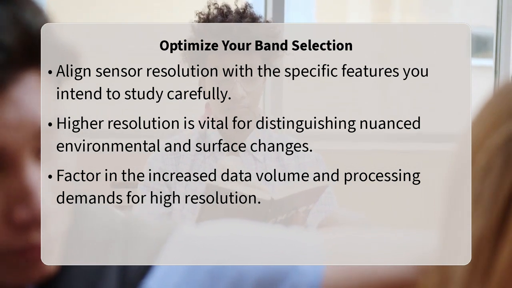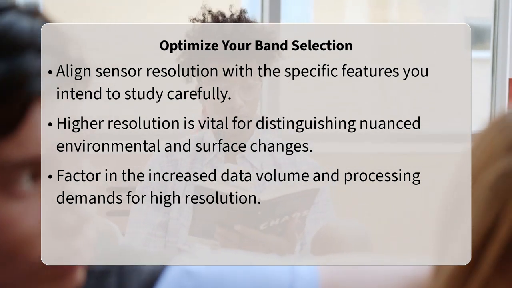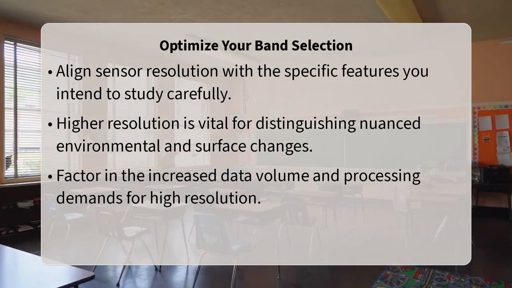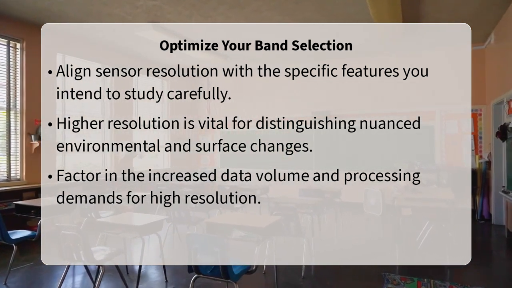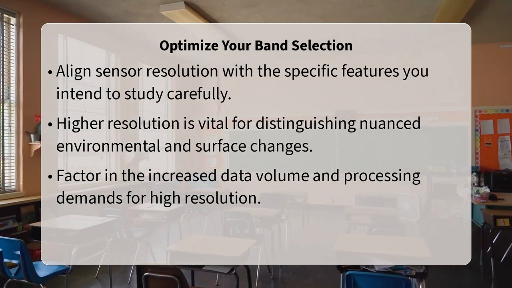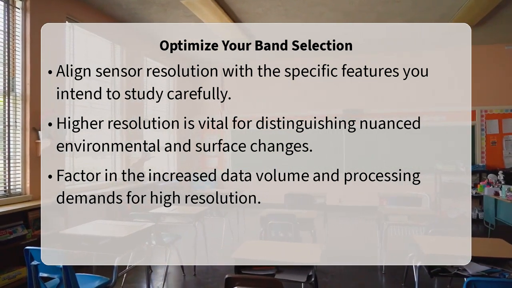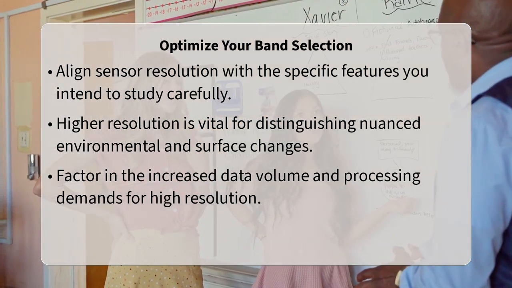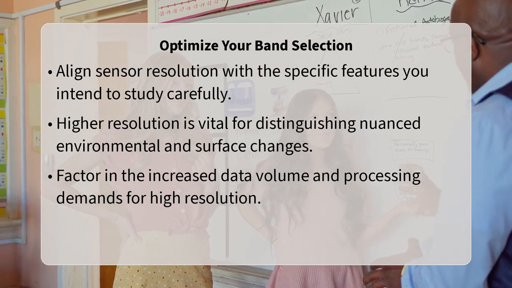Hyperspectral sensors, on the other hand, collect data across hundreds of very narrow, contiguous bands, essentially seeing a continuous spectrum of hundreds of shades. This allows for incredibly detailed spectral signatures, making it possible to identify materials with extreme precision, such as specific mineral types or subtle changes in plant biochemistry.